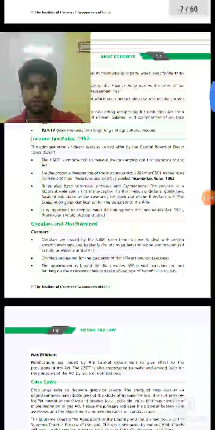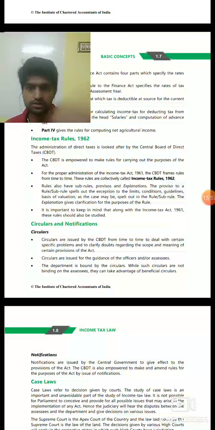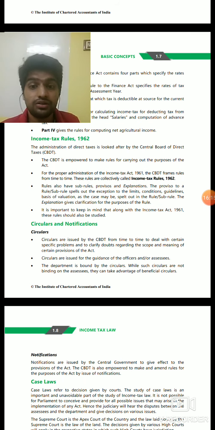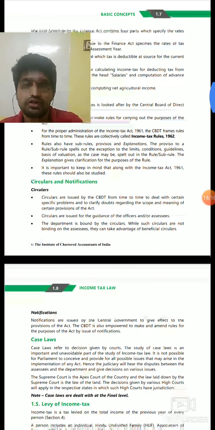Now I just told that the income tax rules are the supporting act, and who is making the income tax rules? CBDT is empowered to make rules. They make the rules, and those are normally called the income tax rules. A circular is also issued by CBDT, but that does not have much legal validity. It is actually issued to government employees for their information, but normally we can take benefits out of it. That is a different thing. Then notification.